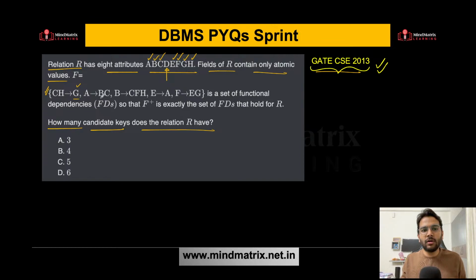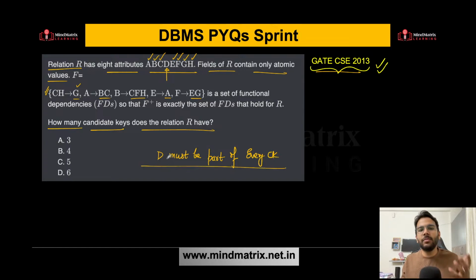Carefully see. D is not present on the right hand side of any functional dependency. Rest all the attributes are present. So what can I say? That D must be part of every candidate key. Without D, you cannot have a candidate key. Why so? Again, the same reason: D cannot be determined by the functional dependencies, so it has to be there in the key itself.